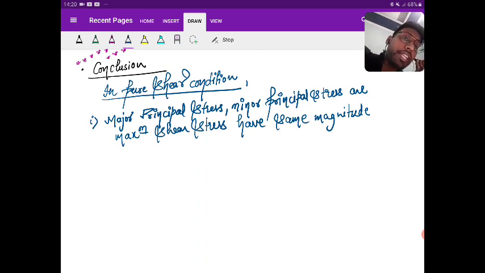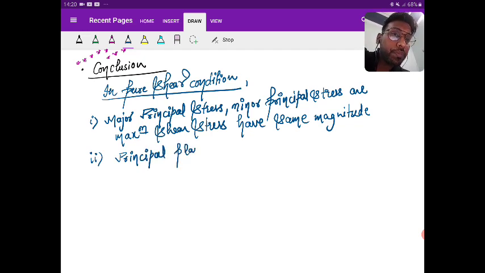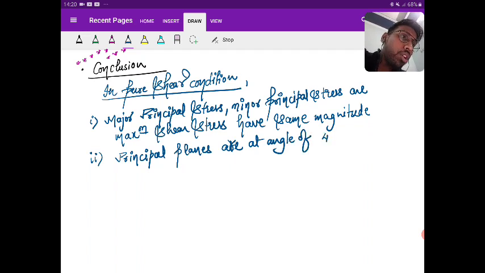So in pure shear condition, the first statement I've given you is that the major principal stress, the minor principal stress, and the maximum shear stress have the same magnitude. The second thing is that principal planes are at an angle of 45 degrees and 135 degrees with respect to the vertical.